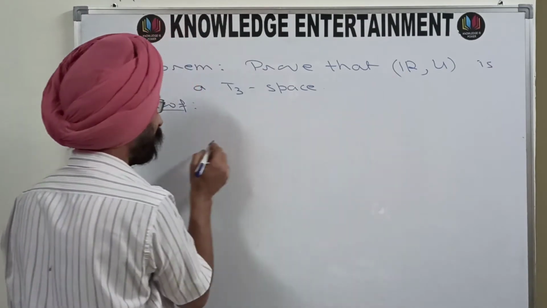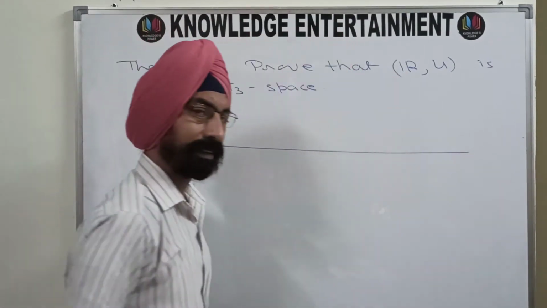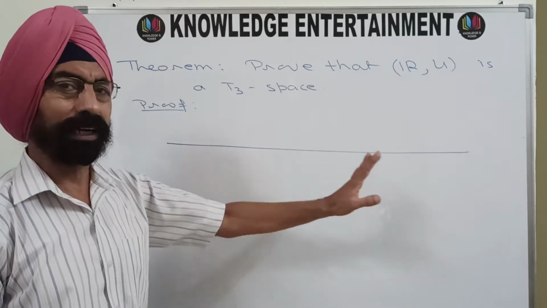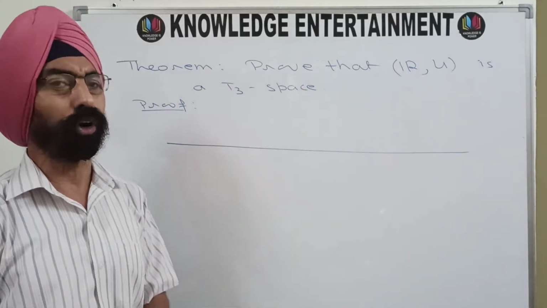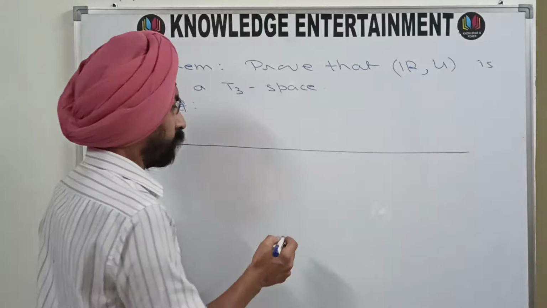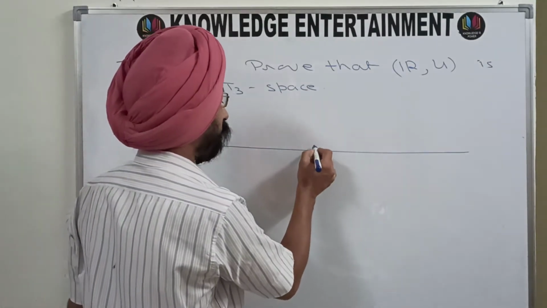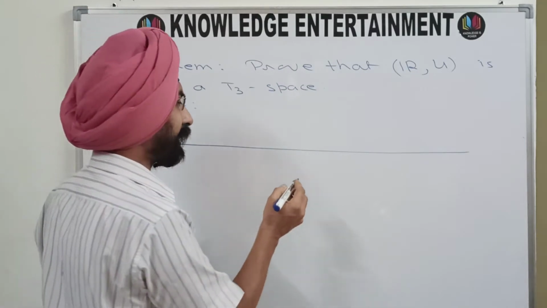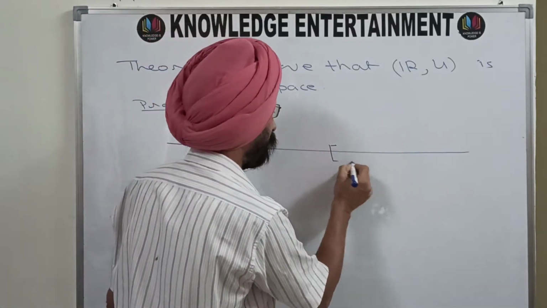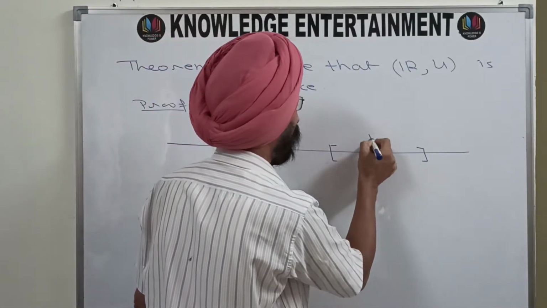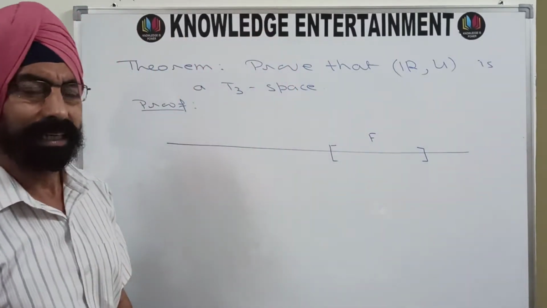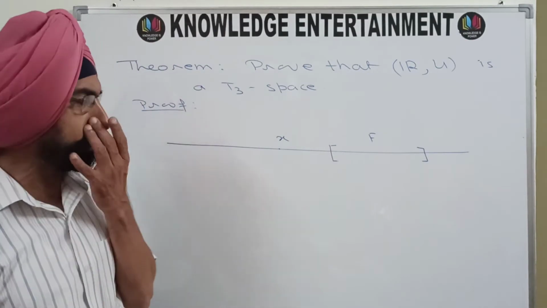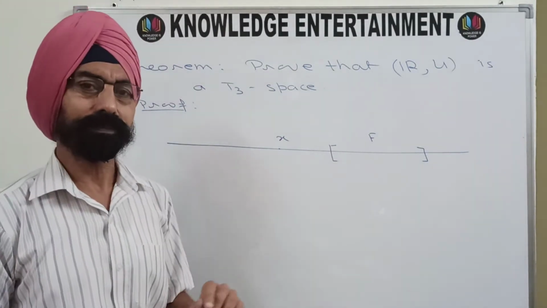This is R, the real line. And what we will do, I am first giving out the outline and then we will move on to the proof. So we will take one closed set. In particular I am taking a closed interval. So it is a closed interval, say F, and I'll take a point X here which is not in F.